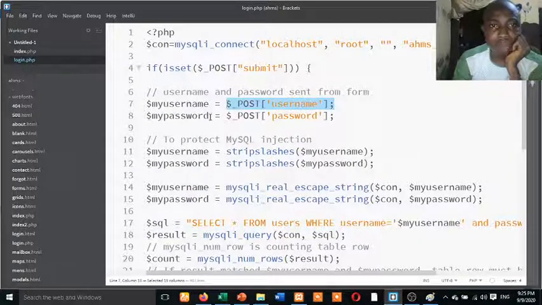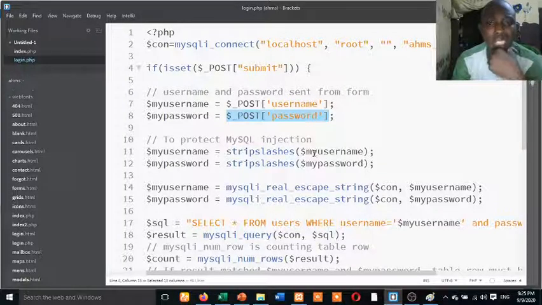Are you getting it? This is how I handle this form. This is what I want to prevent from SQL injection, so I pass it inside this function so that this function is now preventing it. I pass this function inside this thing so that it can prevent it.